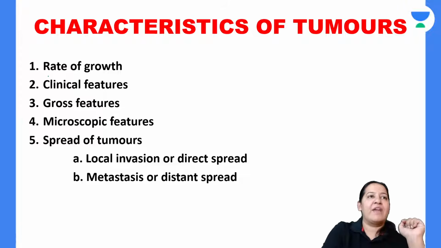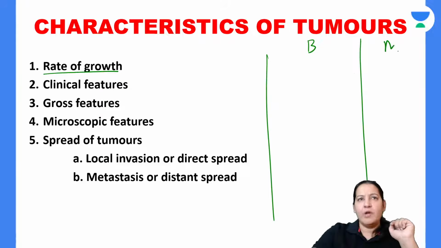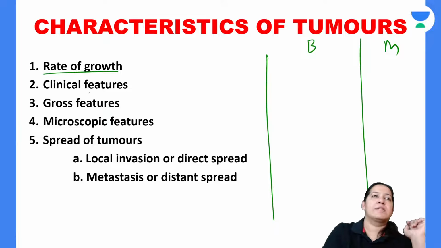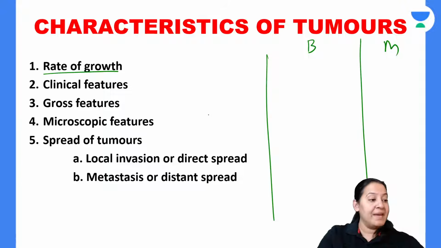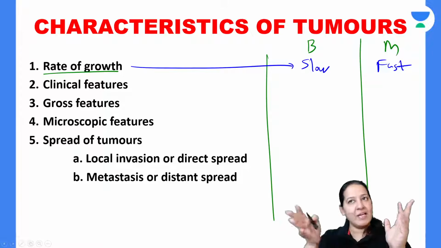First, I will see their rate of growth. So let me draw. This is benign. This is malignant. Let me tell you in short, then I will tell you the details of all points. Rate of growth. Usually, benign tumors are slow growing and malignant tumors are very fast growing.